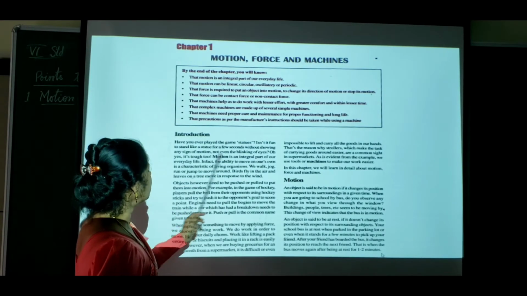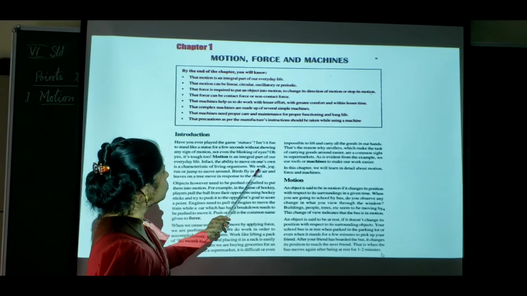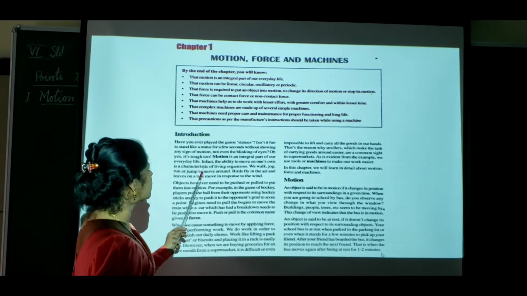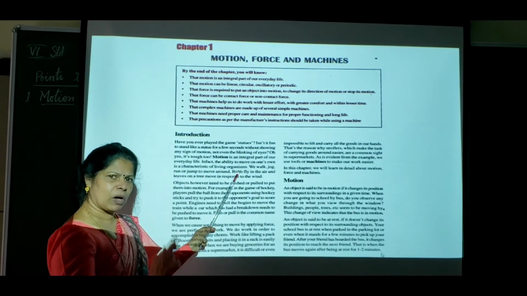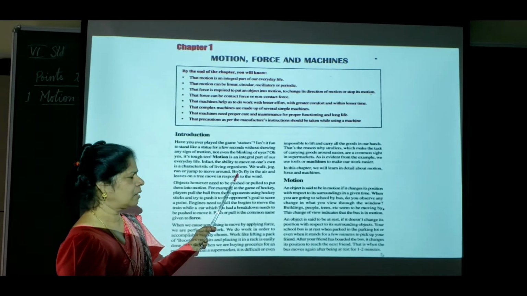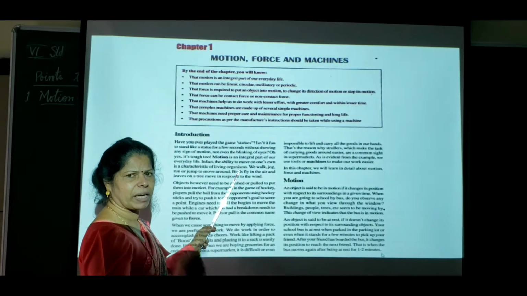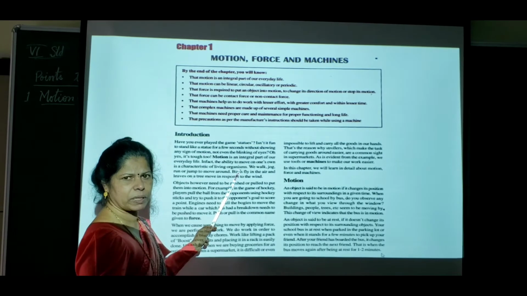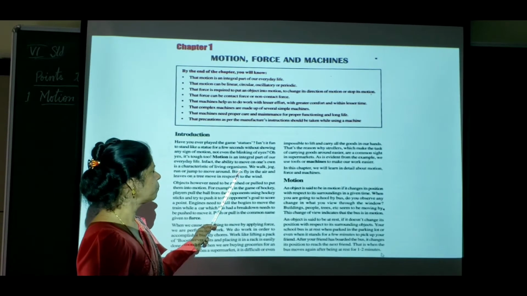Motion is an integral part of our everyday life. In fact, the ability to move on one's own is a characteristic of a living organism. So if you take living organisms and non-living things, one of the characteristics of living organisms, the life processes, is nothing but movement. Without movement, living organisms cannot live at all.